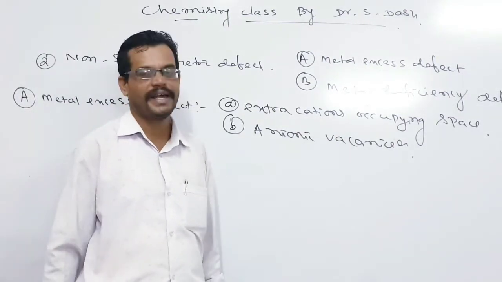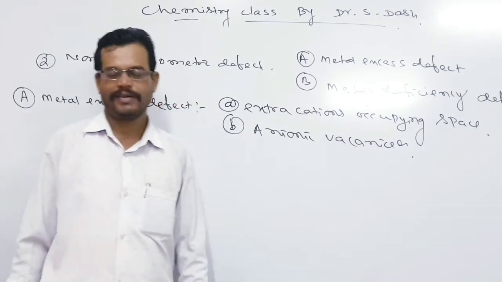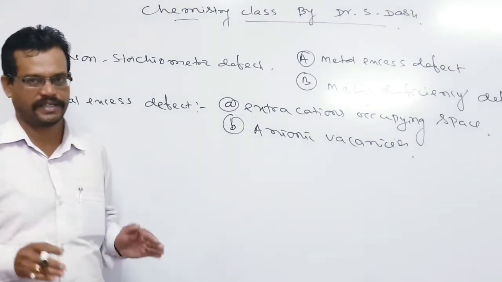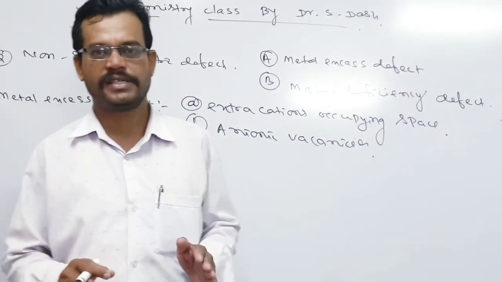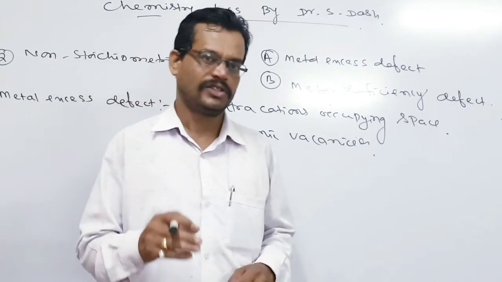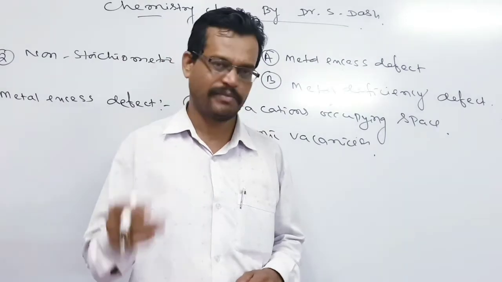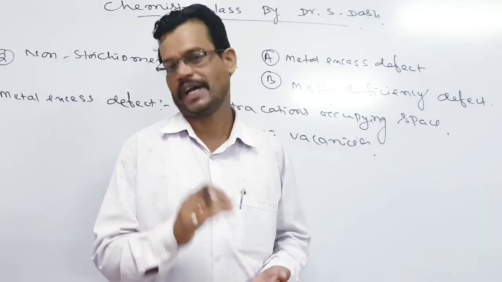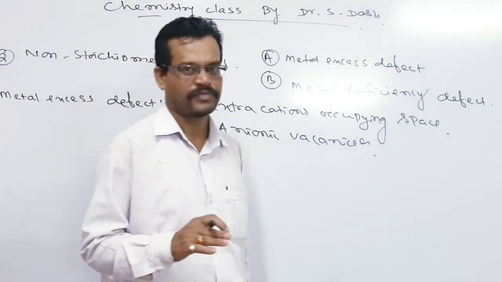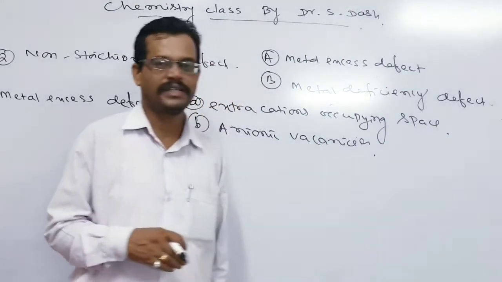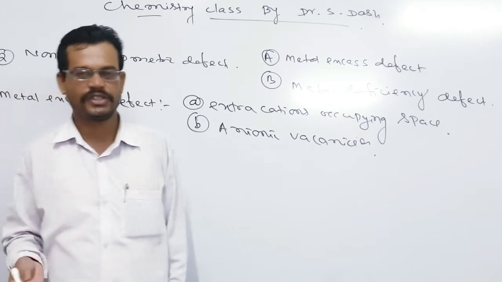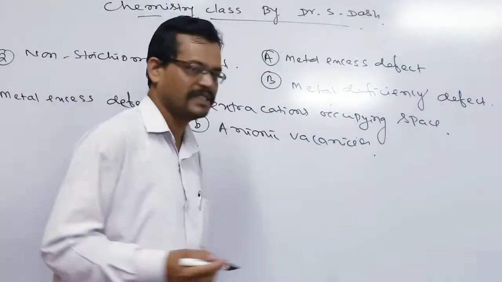What is meant by extra cations occupying the spaces? In these solids, there is an equal number of cations and anions. Besides the cations and anions, some extra cations are present in interstitial positions, and to balance the charge of the extra cations, electrons are also present somewhere. So the extra cations are present in one place in interstitial positions, and anions are present in other places.